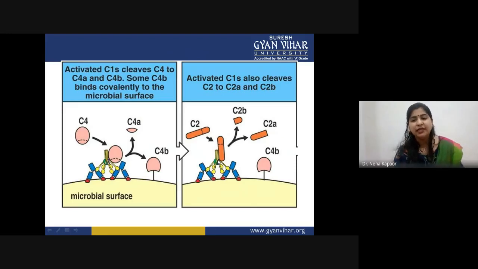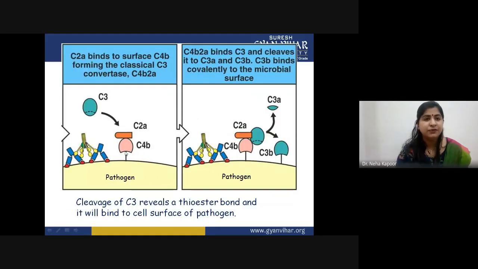However, this C2 protein is an exception, because in this the A fragment is the larger one, as you can see here. So this C2 protein attaches to the C1s segment and is cleaved into two parts, C2b and C2a, of which C2a is the larger one. Now what will happen to the C2a? The C2a will remain bound to the C4b protein that is bound onto the microbial surface. So here you can see it is attached. This complete complex, that means C4b, C2a, is known as C3 convertase.